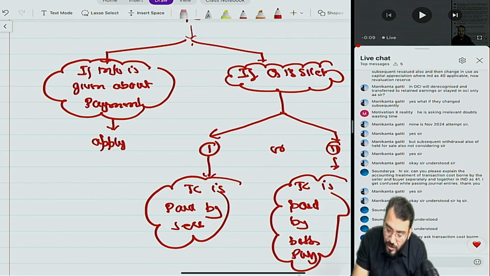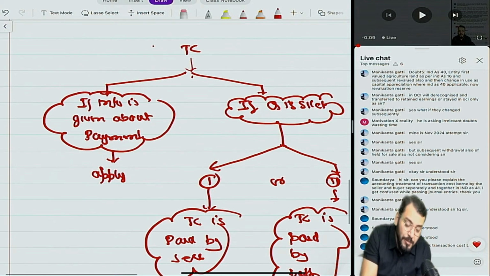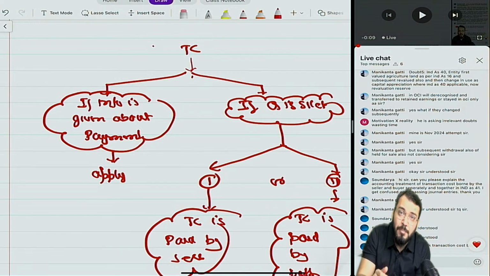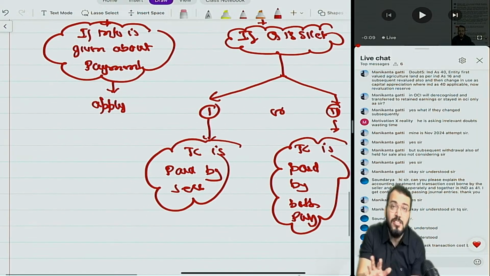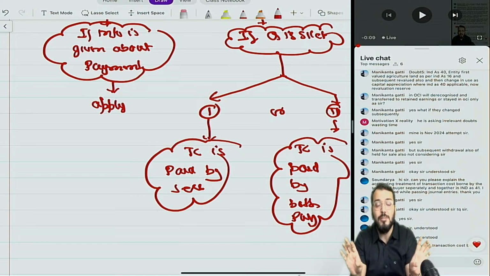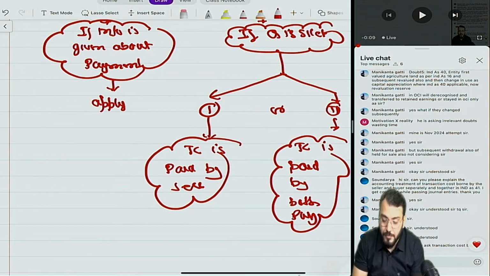So will they ask transaction cost borne by buyer only? Now if the information is given about the payment, suppose it is given in the question that transaction cost is only paid by buyer, then apply that. As per the information given in the question, if they have said only by buyer, then apply buyer only. But if the question is silent, they have given only transaction cost and nothing else, then two assumptions: either paid by seller or paid by both parties. Understood?